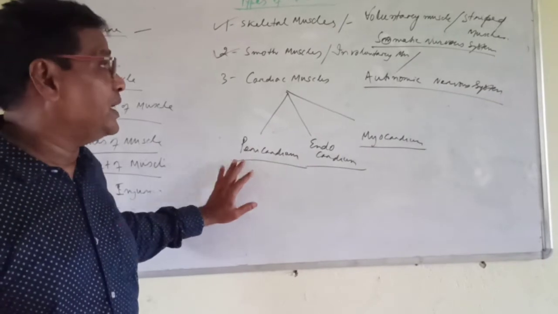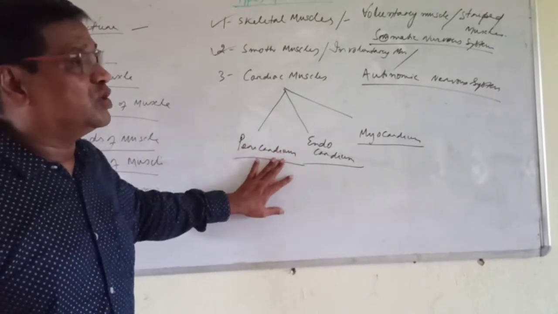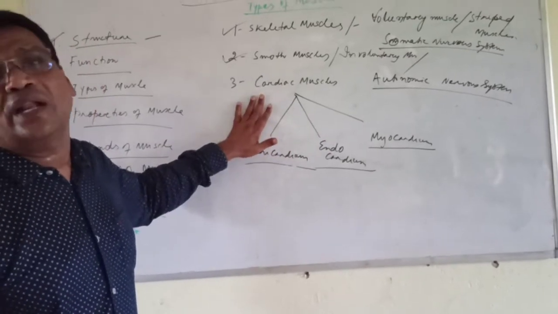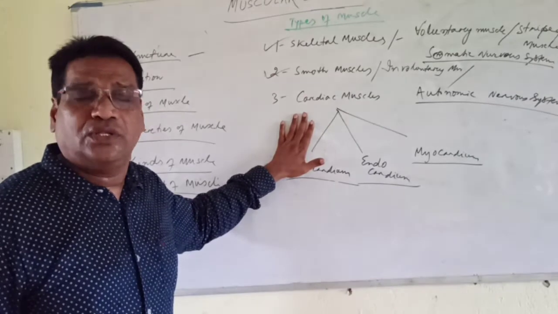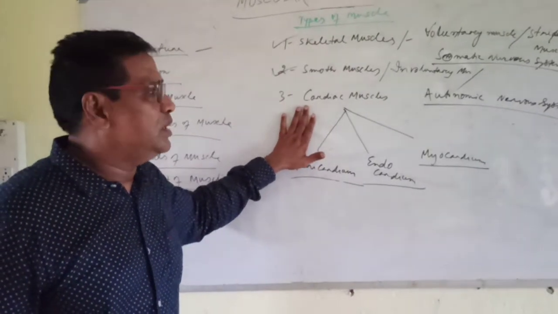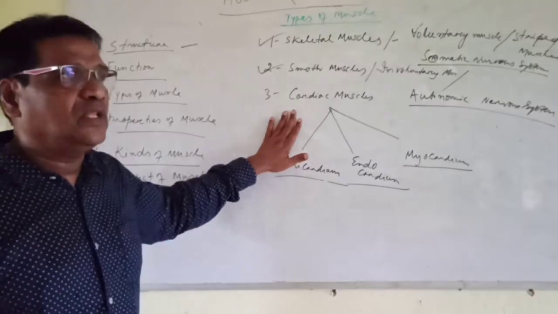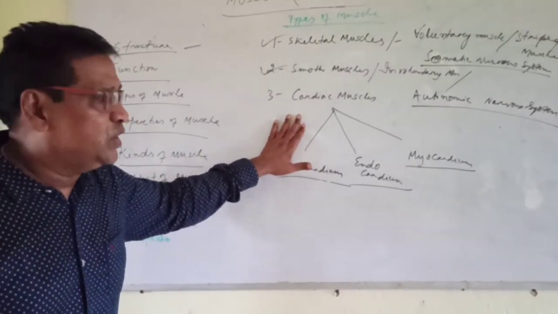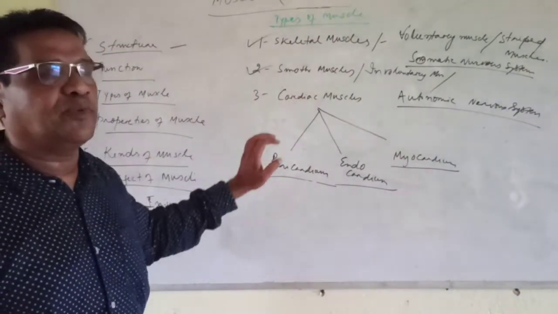But in the cardiac muscles there is no rest. It is a continuous process. If the heart stops, then man will not live. So it is a lifelong process. Due to these three muscles, the heart is functioning.